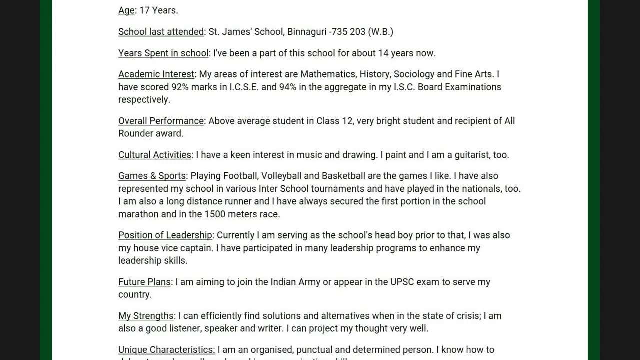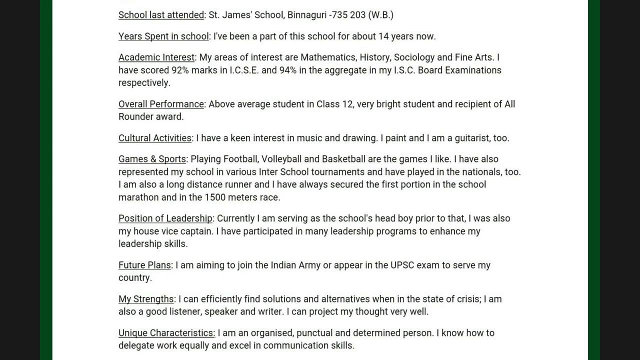Then position of leadership. Again you underline, leave a line and then write position of leadership. Now currently I am serving as the school's head boy. You can write prefect also if you want, or head girl or prefect. Prior to that I was also my house vice captain. So just write it. Doesn't matter really whether it happens that way step by step or not. Nobody is going to check it out or verify it in your exam. If you are writing it, nobody is going to see whether you have really been that. So each one of you can write the same thing. That doesn't matter. For the board exams, this kind of thing can be written.